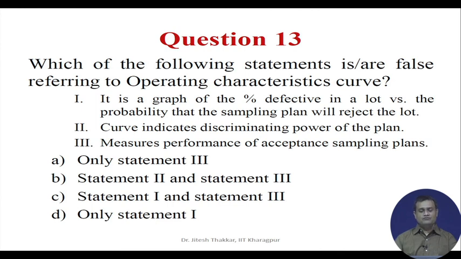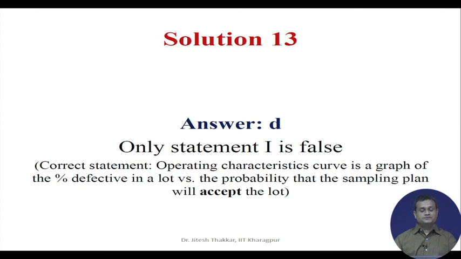Question 13, which of the following statements is true or false referring to operating characteristic curve? It is a graph of the percent defective in a lot versus the probability that sampling plan will reject the lot. Curve indicates discriminating power of the plan and measures performance of acceptance sampling plans. So, various options: only statement 3 is false, statement 1 and 2 are false, 1 and 3 are false, and only statement 1 is false. So, you can see that answer is D, only statement 1 is false.